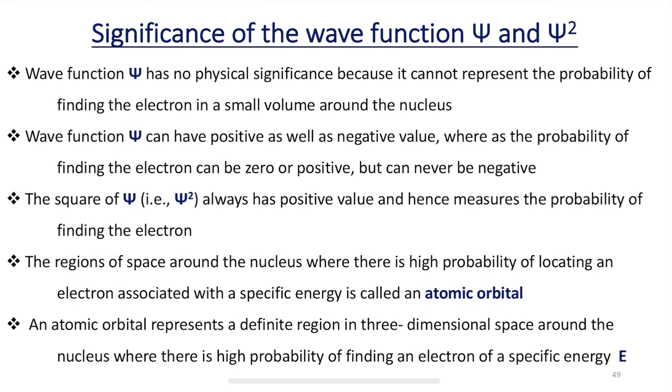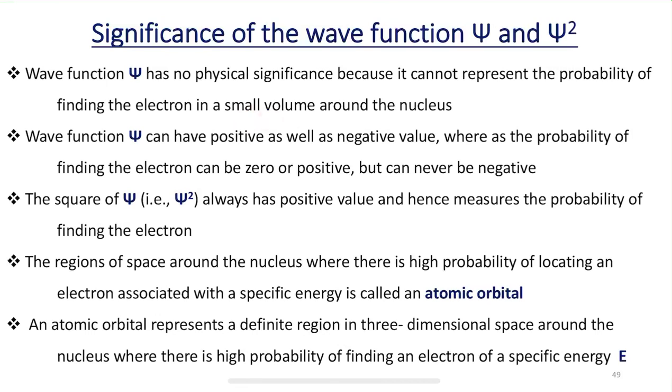A wave function is a mathematical description of a quantum state of a particle as a function of momentum, time, position and spin. So this is what a wave function is. In other words, the wave function has no physical significance because it cannot represent the probability of finding the electron in a small volume around the nucleus.